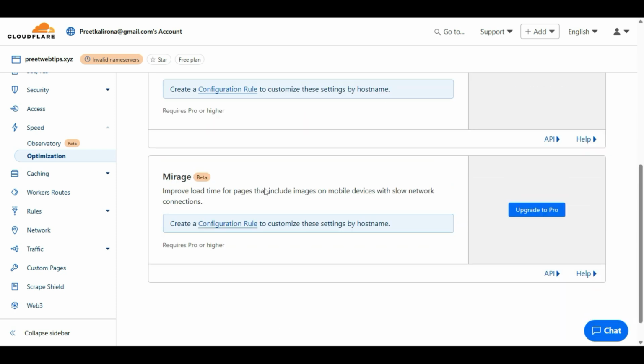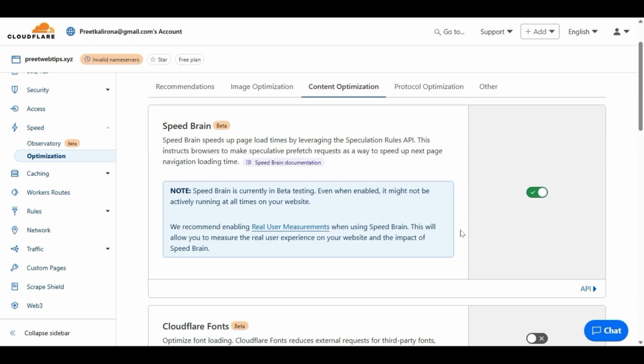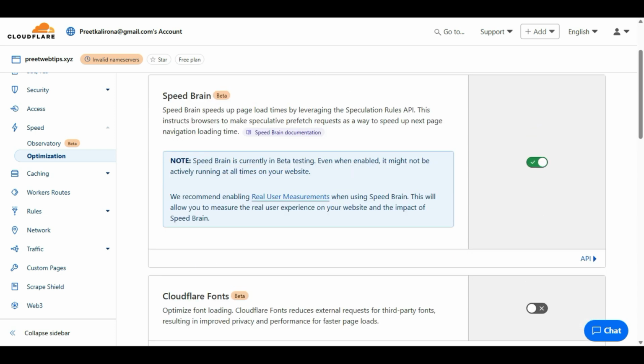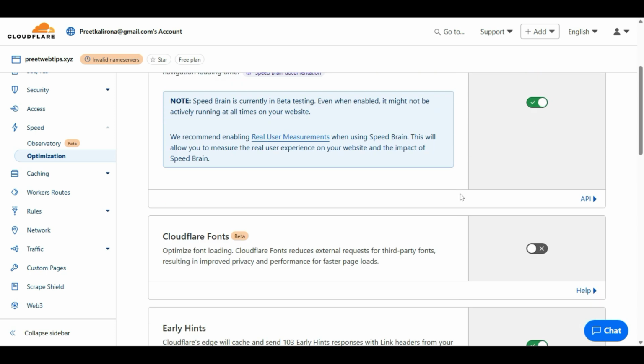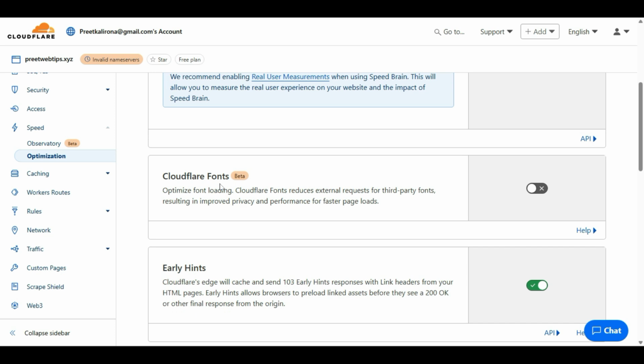Now let's go to the second option after recommendation, image optimization. Scroll down here, some of the settings require you to purchase an image plan to optimize images. Content optimization is important, so let me show you some settings you need to enable. Speed Brain, keep it enabled. Then Cloudflare Fonts, optimize font loading.